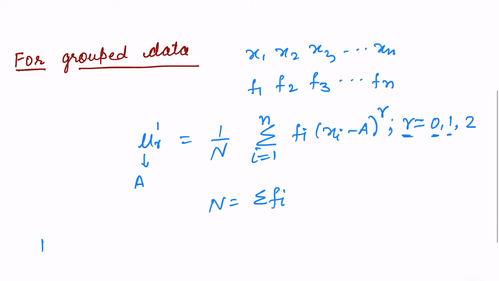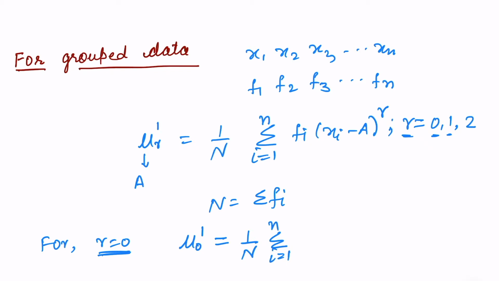So let us move a little bit and find the rth moment about any arbitrary point A, and on putting r equal to 0 we will get the 0th moment. So what will be the 0th moment? This is equal to 1 over N sigma i running from 1 to n fi (xi minus A) to the power 0, because it is the 0th moment.